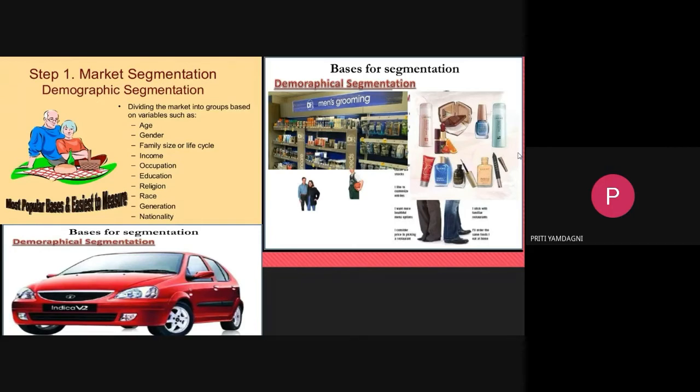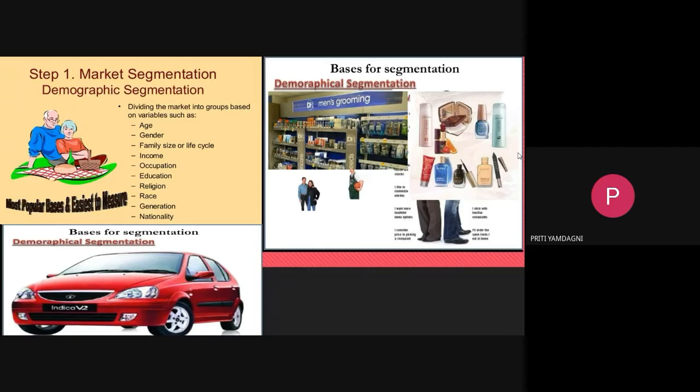To understand that, you can see in the picture that demographic segmentation is shown. A men's grooming store is shown over there. Different people prefer different products. Everyone is not going to prefer the same kind of product. There is a variety of products depending upon the types of men. Not only that, it depends upon age, income, occupation, education, religion, and which generation the person belongs to.